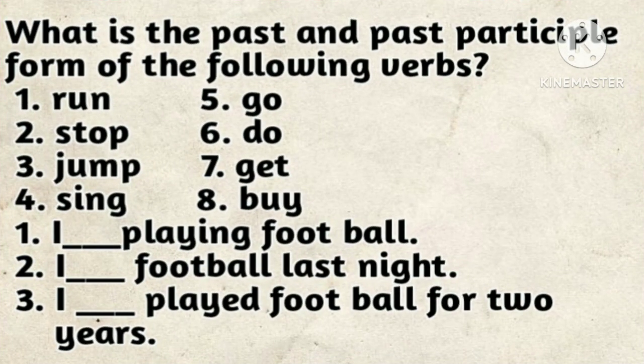Today's tip questions are these. Gaafileen tippii har'aa keessanii kanniini. What is the past and the past participle form of the following verbs? Run, stop, jump, sing, go, do, get, buy. So first you have to identify whether the verb is irregular or regular. Jalqabarratti verbichi irregularii moo regularii miti kan jiru adda baasa. Sana booda regularii yoo ta'e ed itti dabaluudha, irregular yoo ta'e fakkicha adii sanarra search godhaatoo dubbisaatu argadha.